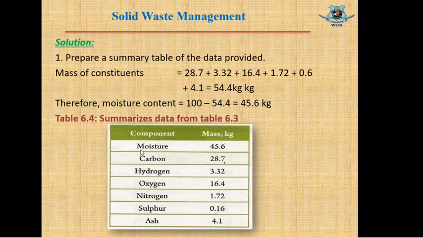The only difference is that we have added moisture content here, because in this waste there is a moisture content of 45.6 kg. So this is the summary table.